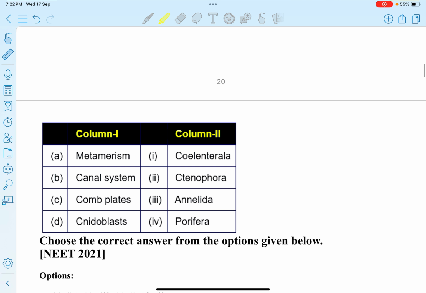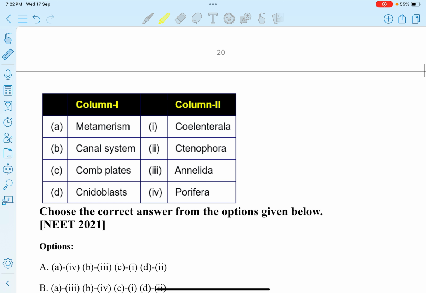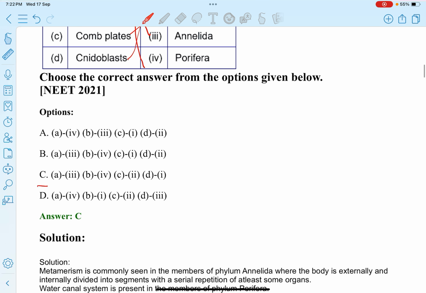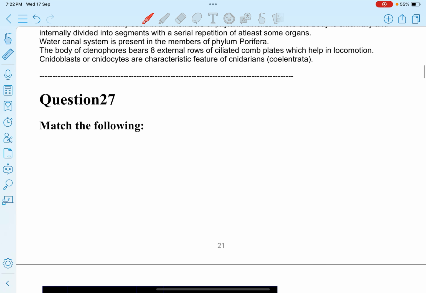Next, match column 1 with column 2. Metamerism is observed in Annelida. Canal system is present in Porifera. Comb plates are present in Ctenophora. Nematoblasts are present in Coelenterata. So option C. Next question.